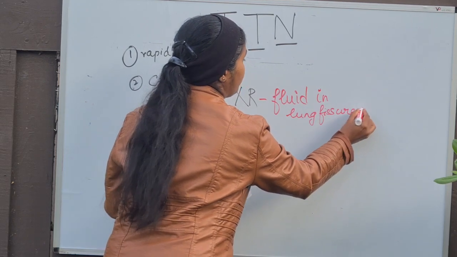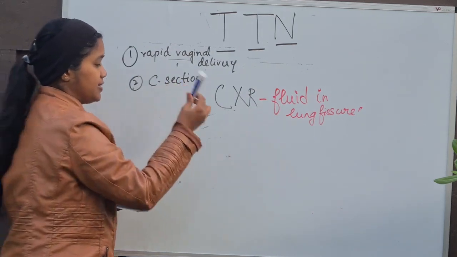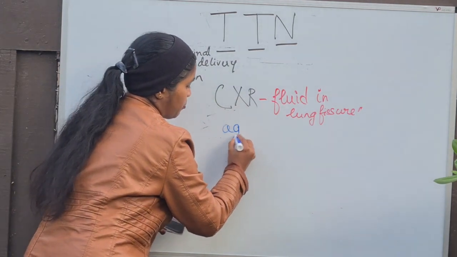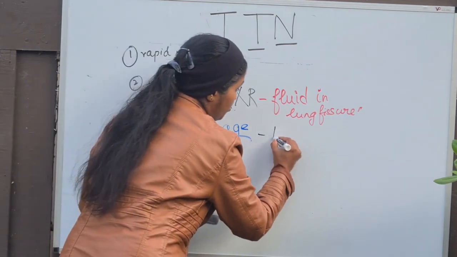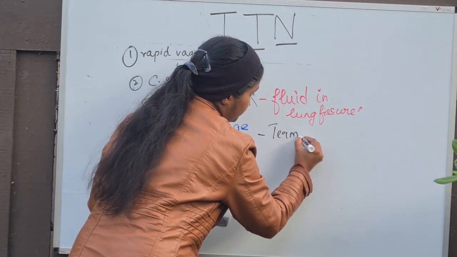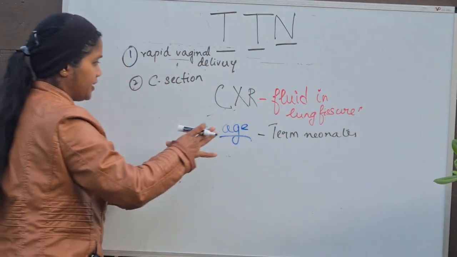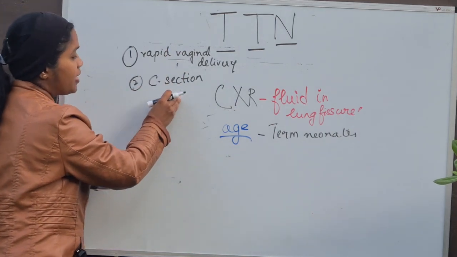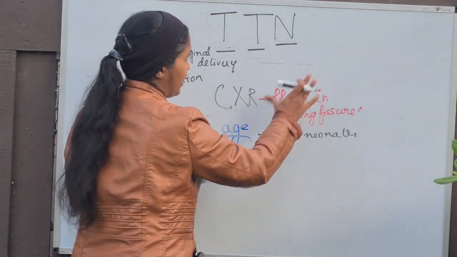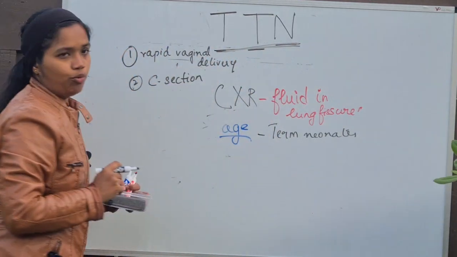Another important differentiating feature between transient tachypnea of newborn and NRDS is age. This doesn't happen in preterm infants; it happens in term neonates. So the key is term neonates who had a C-section and whose chest X-ray shows fluid in the lung fissure, then the diagnosis is transient tachypnea of newborn.